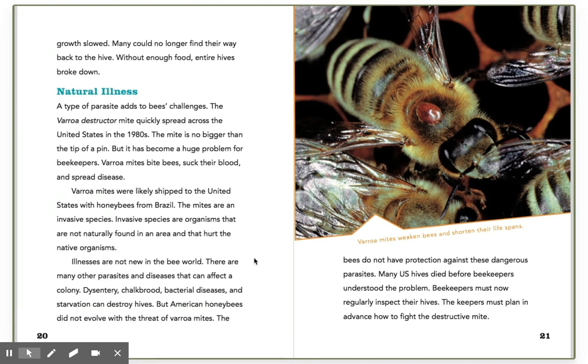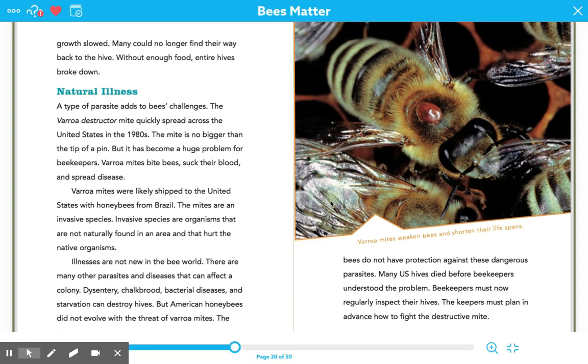But American honeybees did not evolve with the threat of varroa mites. The bees do not have protection against these dangerous parasites. Many U.S. hives died before beekeepers understood the problem. Beekeepers must now regularly inspect their hives. The keepers must plan in advance how to fight the destructive mite.